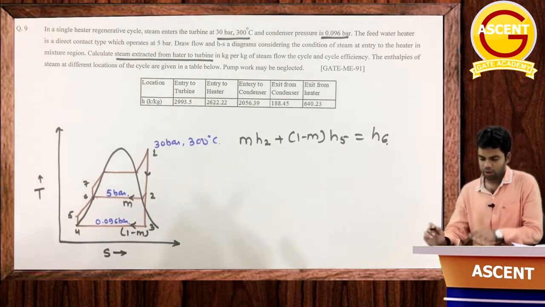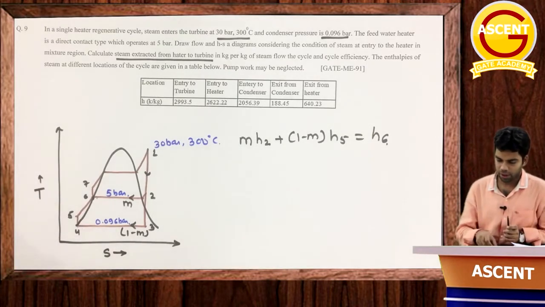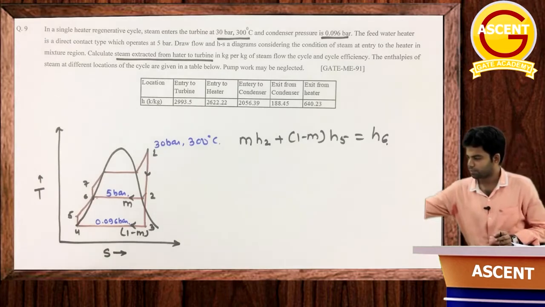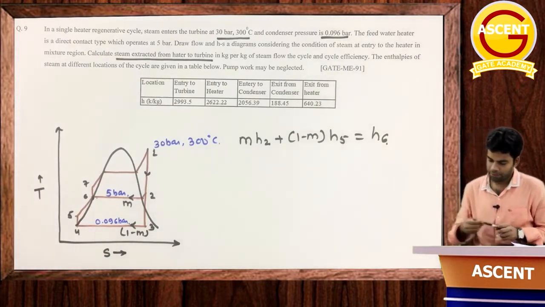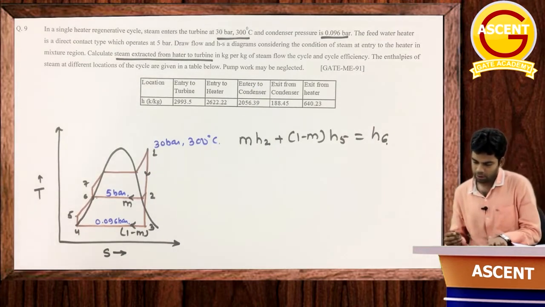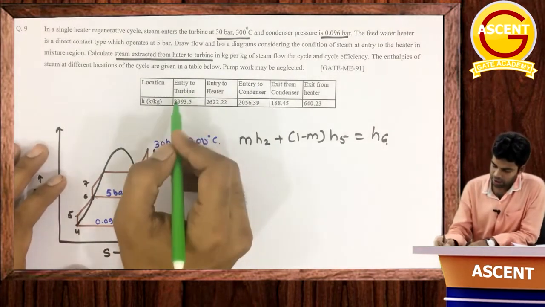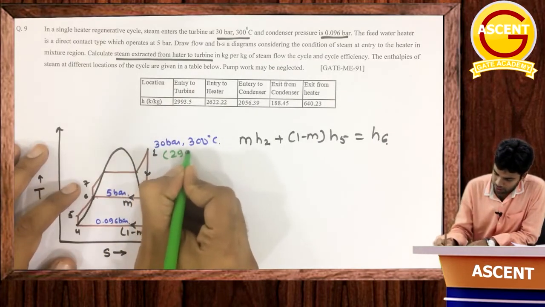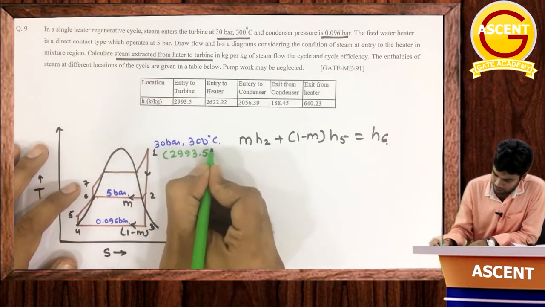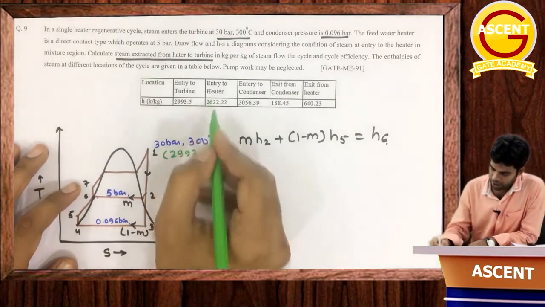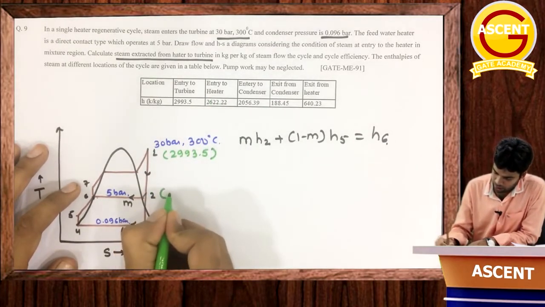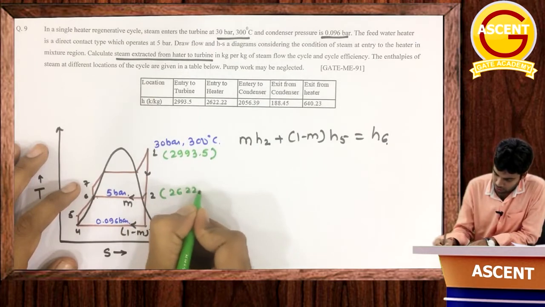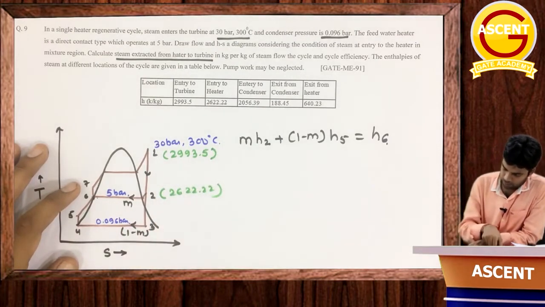Okay, now what are the enthalpies at all the points? So first thing is to determine the enthalpy at all points. At point 1, at 30 bar, the enthalpy is directly given. At entry of the turbine, the enthalpy is given as 2993.5 kilojoule per kg. Now at entry of the reheater, the enthalpy of point 2 is given as 2622.22.